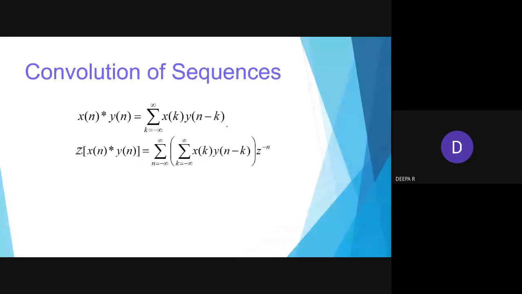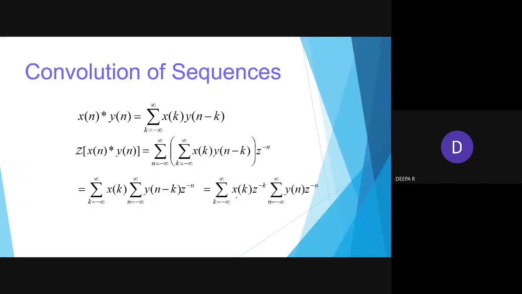So like that they have applied a shifting operation, and you have to individually apply the sum over k from minus infinity to infinity of x of k, and over n from minus infinity to infinity of y of n minus k. Here you see the operation y of n minus 1 means z power minus 1 y of z, but here it is y of n minus k.